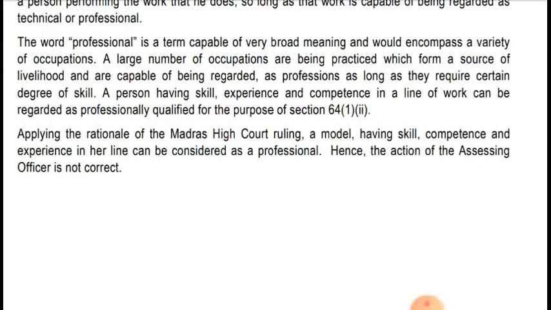Okay, that's it with chapter number 9. Hope you have understood all the questions. If there is a doubt, write to me in the comment box.